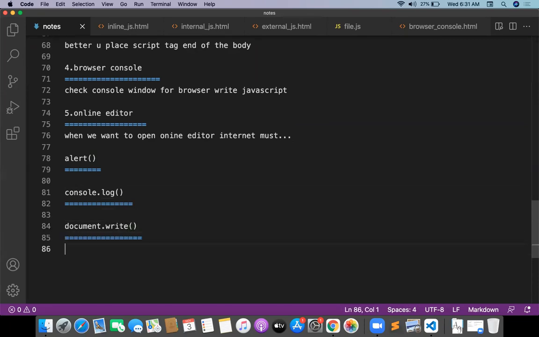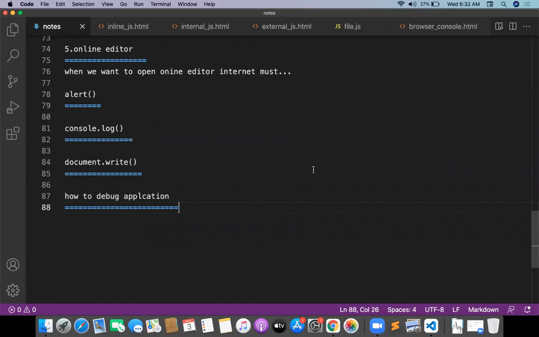The next concept is how to debug an application, and we will go through the next level of JavaScript, which is going to involve a lot of concepts, guys.